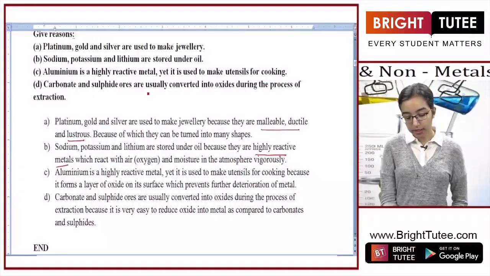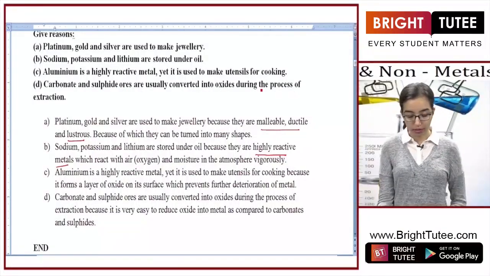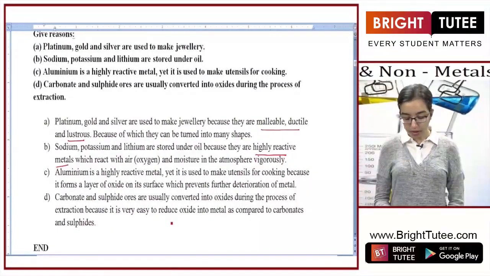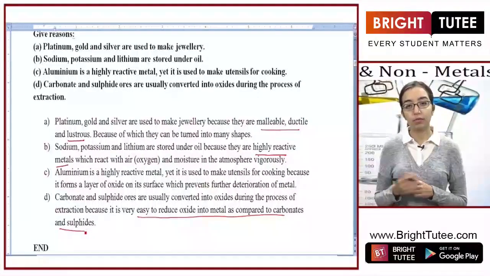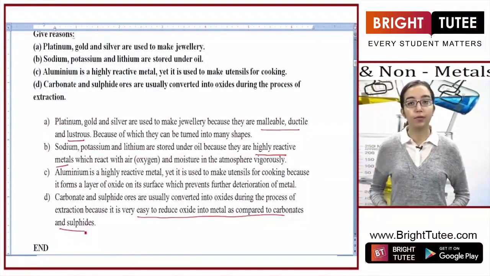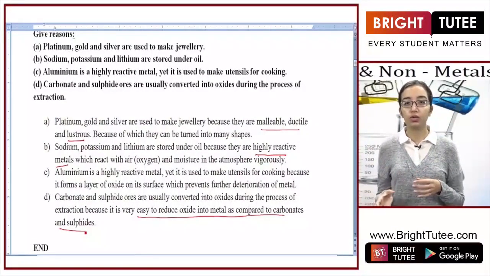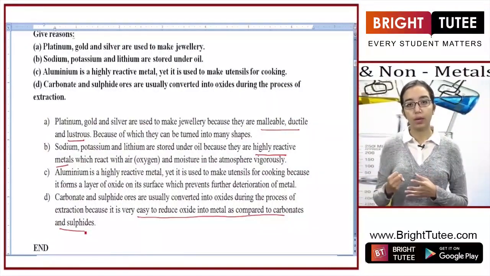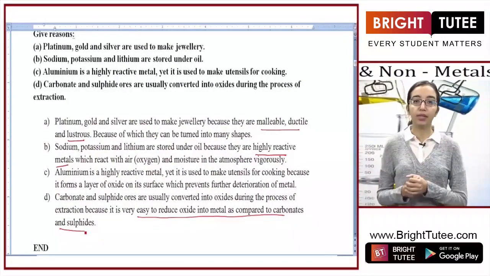The next part is carbonate and sulfide ores usually are converted into oxide during the process of extraction. So carbonate and sulfide ore are usually converted to oxide during the process of extraction because it is easy to reduce oxides into metal as compared to carbonates and sulfides. Now I do understand that this is a topic which will come further in the chapter, but because it is asked with this question, let me just explain to you briefly that it is very easy to extract a metal from its oxide form in the ore, but it is not so easy to do it from a carbonate or a sulfide form. And because of this reason, all these elements are reduced to oxide form, and then metal can be extracted from them.